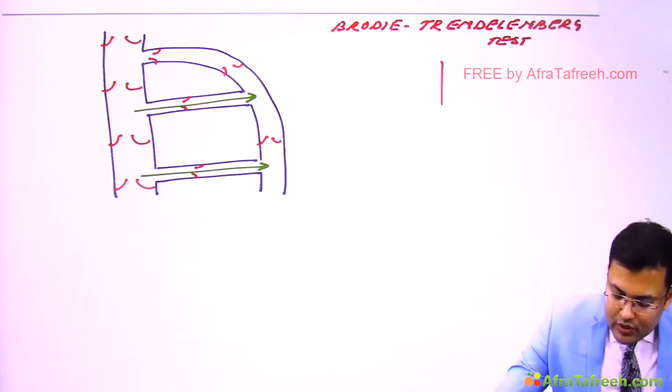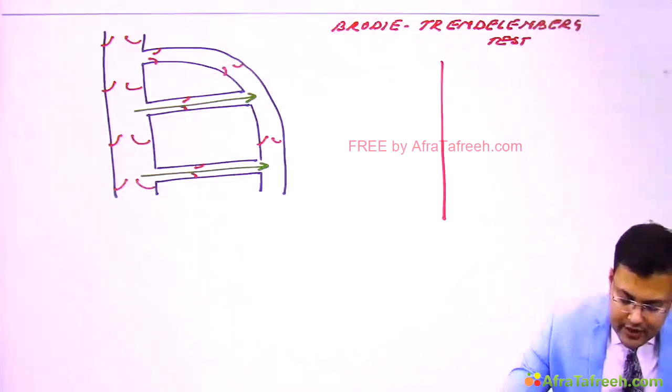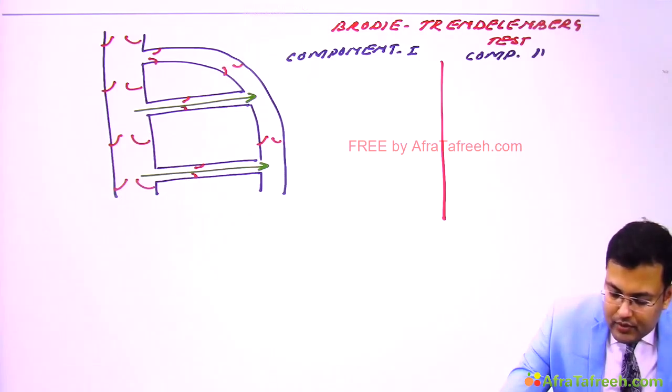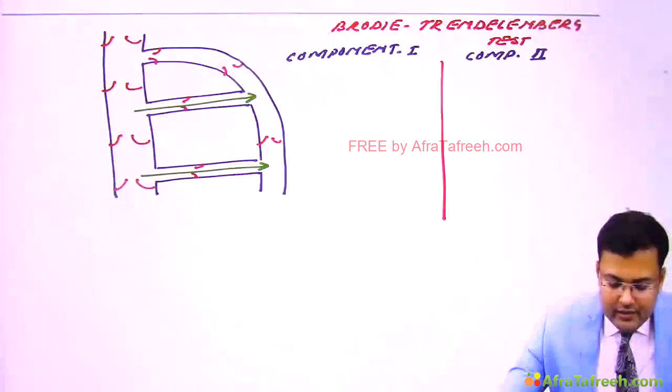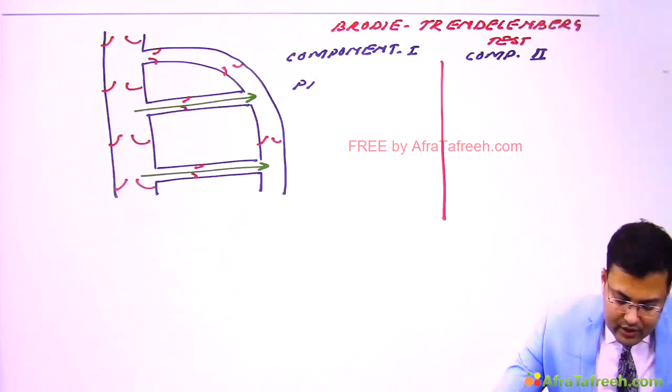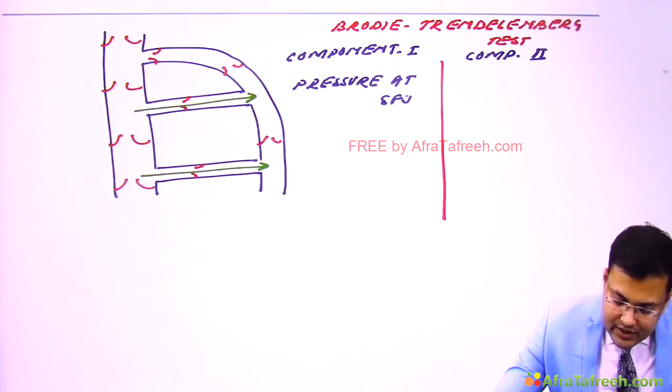Okay, there are two components. First, component 1, and this is component 2. In component 1, we have to apply pressure. So apply pressure with thumb at saphenofemoral junction.